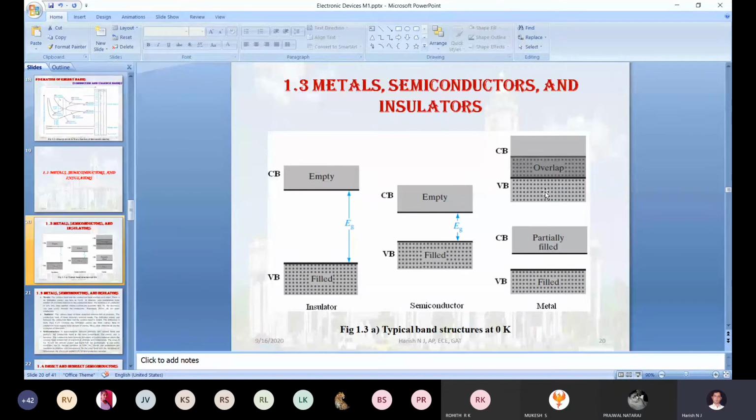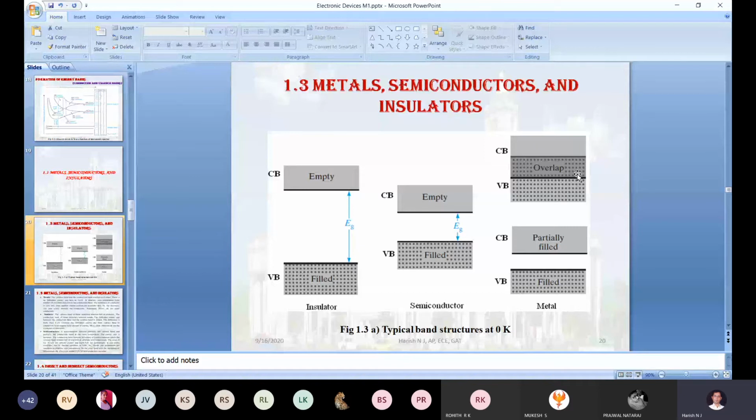Now, just check it out. Can you differentiate these three bands? This is the first band, the conduction band. This is the valence band. This overlapped, darkened one is actually the forbidden gap. But anyway, in the metal it will be merged, correct?